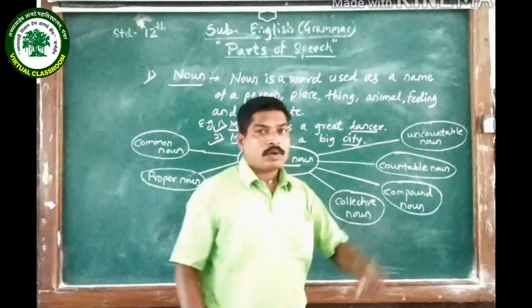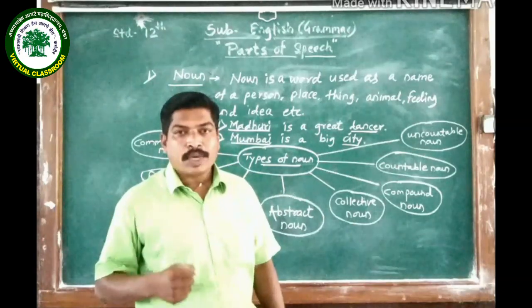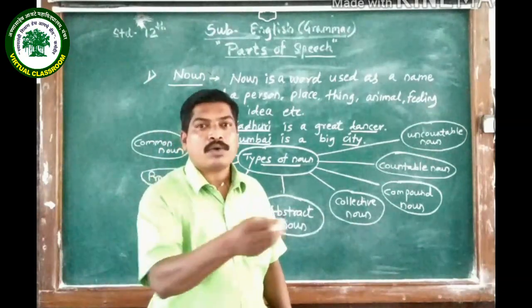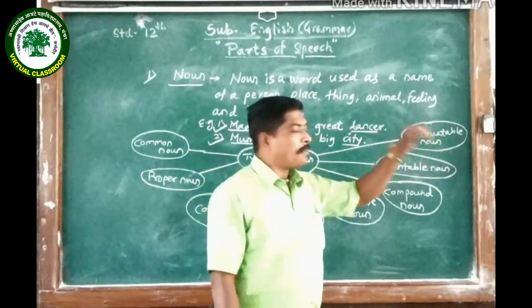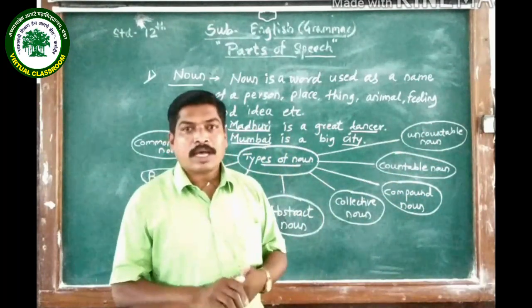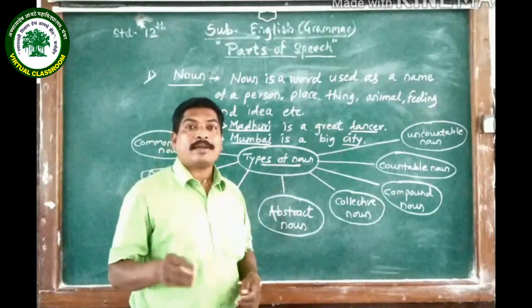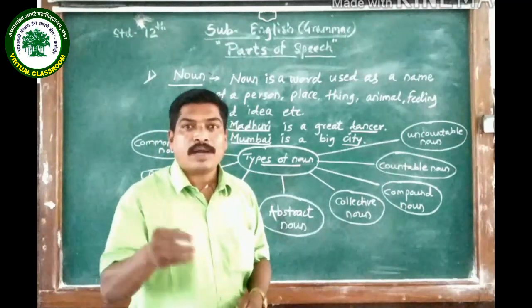Then countable nouns, the things which we can count by giving them numbers like 1, 2, 99, 100. Those are the countable nouns. And uncountable nouns are the nouns which we can't count with numbers like 1, 2, 3.